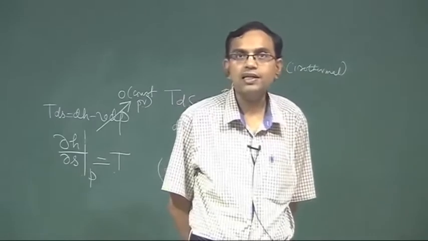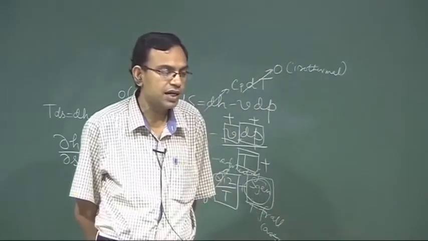So, basically it is the first law for a closed system where you have neglected the changes in kinetic energy and potential energy, that is why du and not de, and in place of delta W you have written PdV, that means you have assumed it is a quasi equilibrium process. So, it is the first law for a closed system with negligible changes in kinetic energy and potential energy and quasi equilibrium process. Del Q equal to du plus del W is the first law for any process for a closed system.